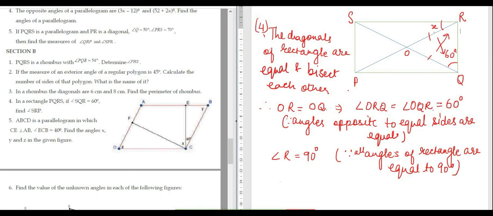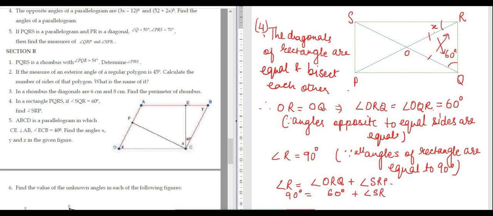Now see, angle R is also equal to angle ORQ plus angle SRP. So angle R is 90 degrees, this is 60 degrees, and this is angle SRP.